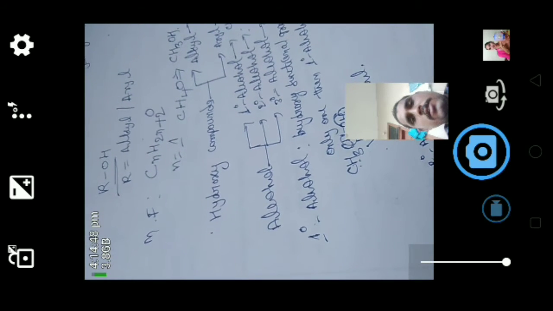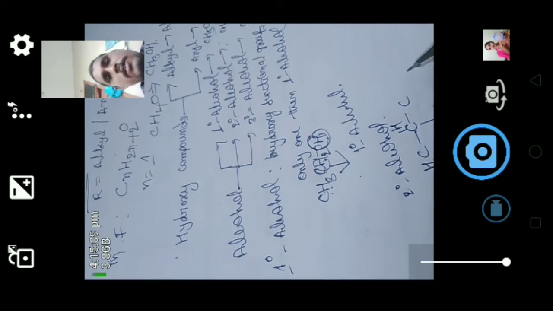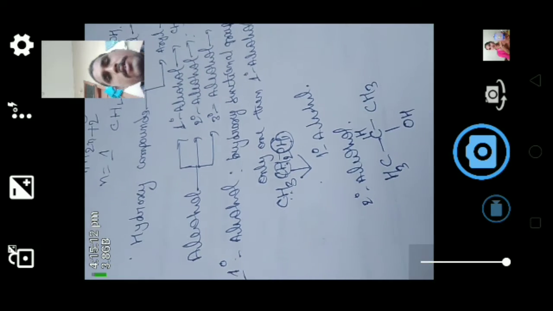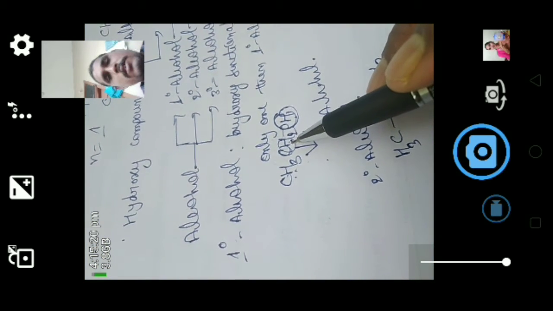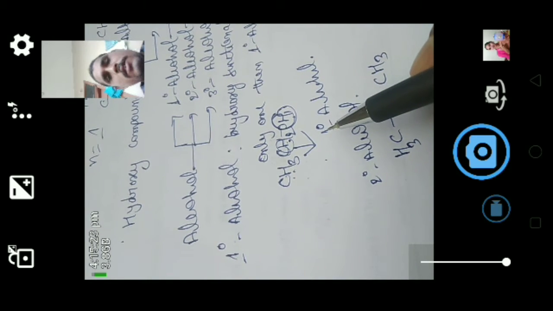Now secondary alcohol. Secondary means two. Here this carbon is attached to another carbon, and here another carbon, and then OH. In the earlier definition, the hydroxy attached carbon is further attached to only one carbon for primary alcohols.